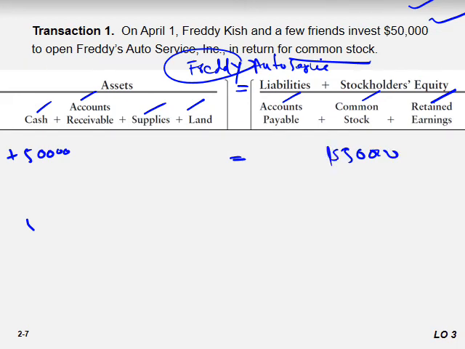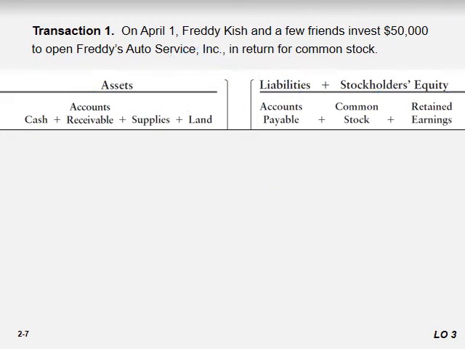Did you notice this equation? Assets is equal to liabilities plus owner's equity: 50,000 equal to 50,000. So let's see that.